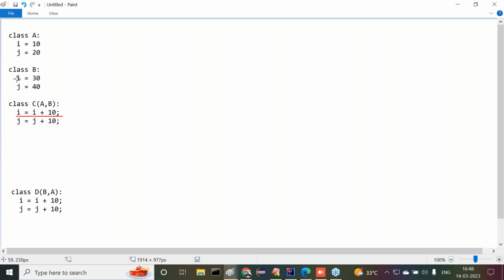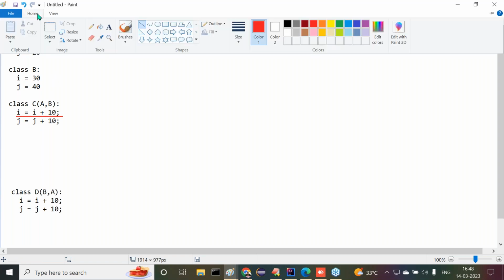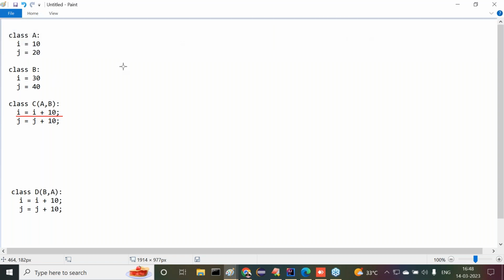In the case of Java. But how is it handled in the case of Python? Python is following some ordering. In this situation, I'm telling that order. Whenever we are trying to access the I variable, first the PVM, the Python virtual machine, will search for the I variable in the current class, C. If the I variable is not available in the current class, then immediately the PVM will go to the super classes.